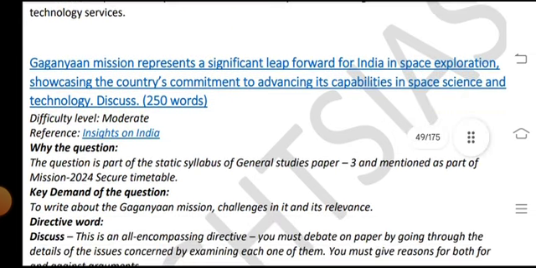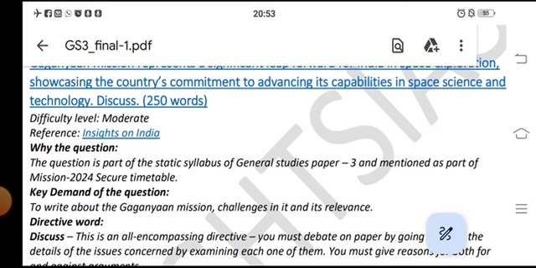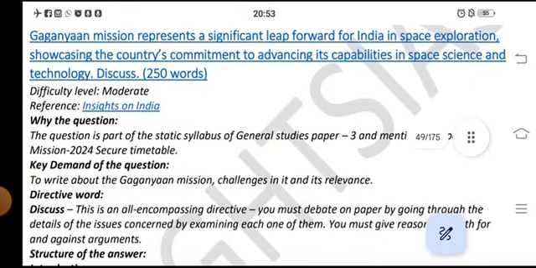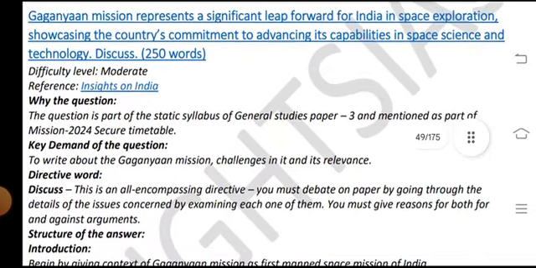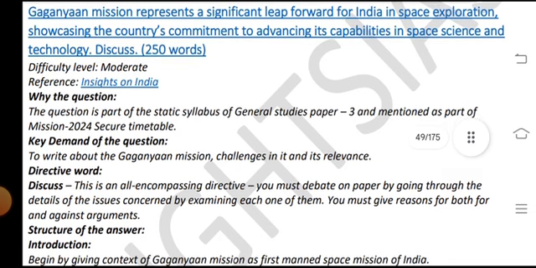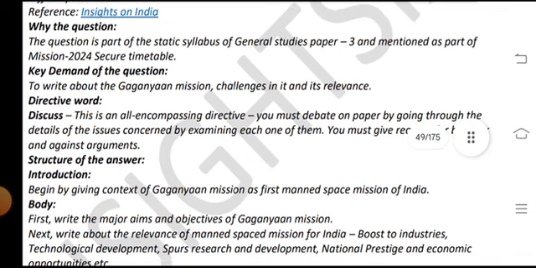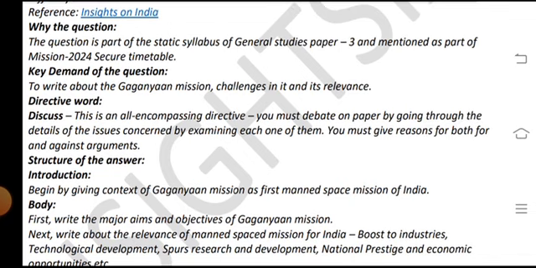Gaganyaan mission represented a significant leap forward for India in space exploration, showcasing the country's commitment to advancing its capabilities in space science and technology. Discuss. Difficulty level: moderate. Reference: India Inside. The question is a part of the strategic science syllabus of General Studies Paper 3 and is mentioned as a part of the Mission 2024 secure timetable.